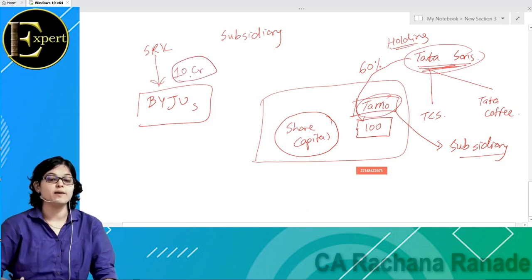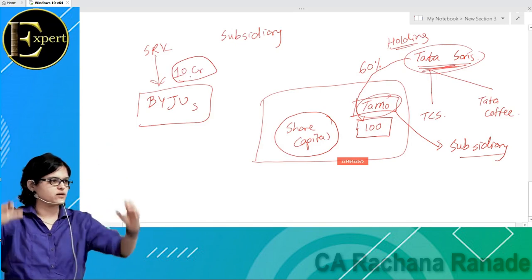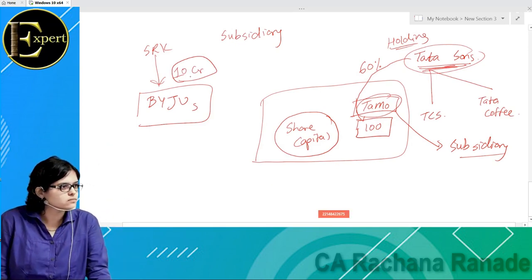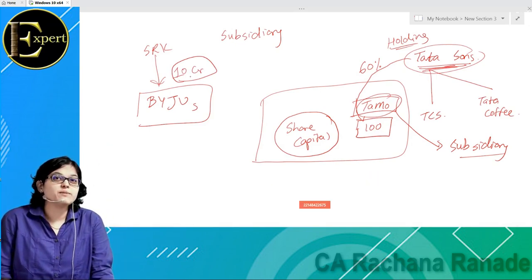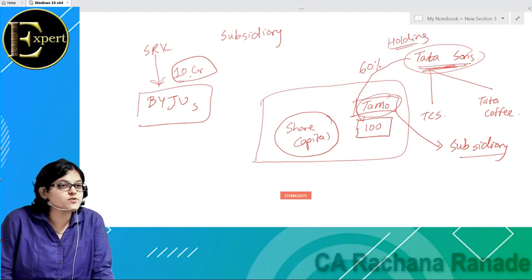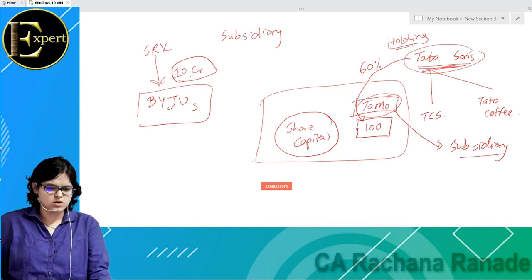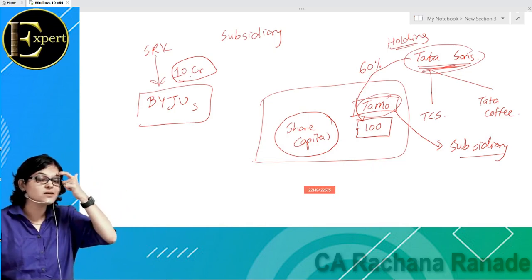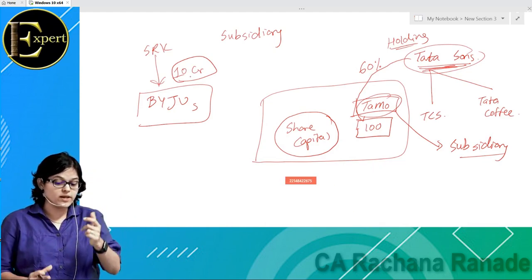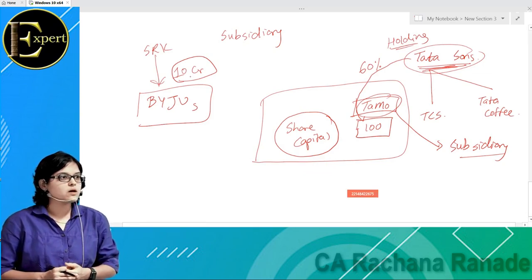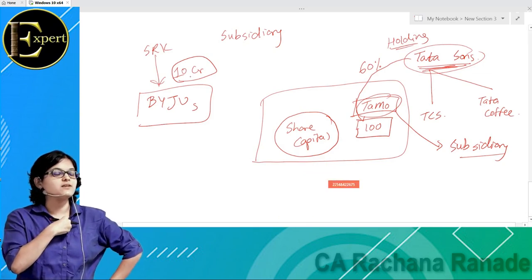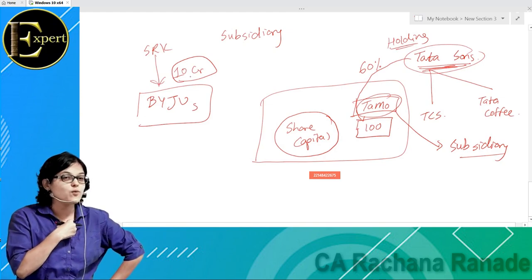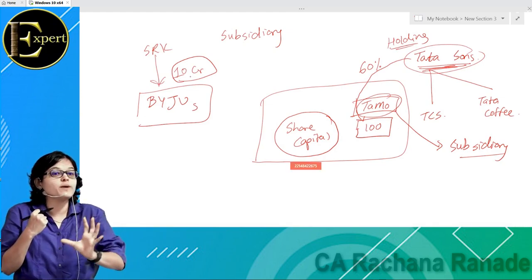Then Byju's is asking, what is the repayment period? How much interest do we have to pay? Shahrukh Khan is saying, no interest. Byju's is very happy. Wow, no interest. Shahrukh Khan is saying that whenever you earn profit, I will be a partner in profit. Hissedari chahiye mujhe. I want to become an owner. I don't want to become a lender. Is there a difference? Who is a bank? A bank is generally a lender.